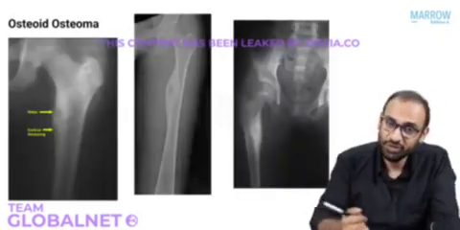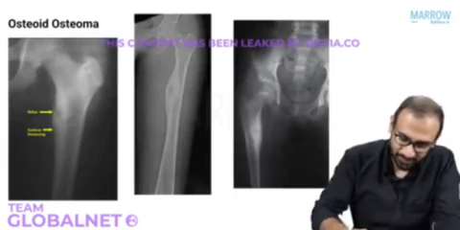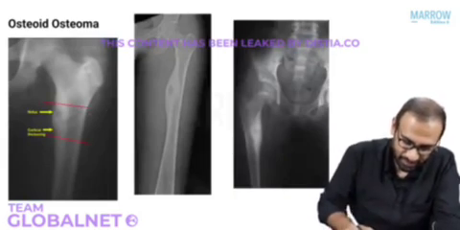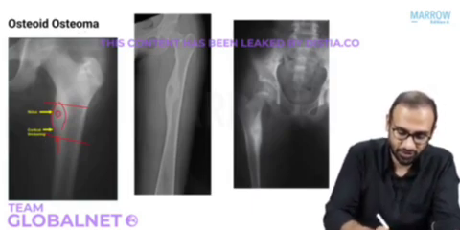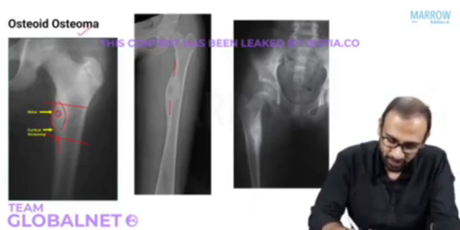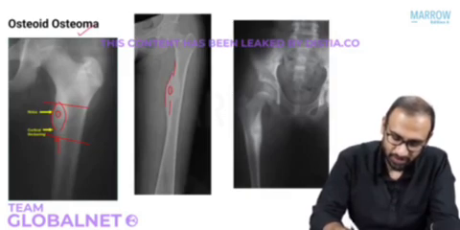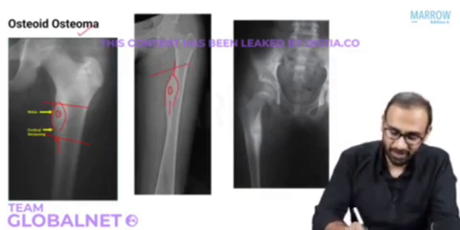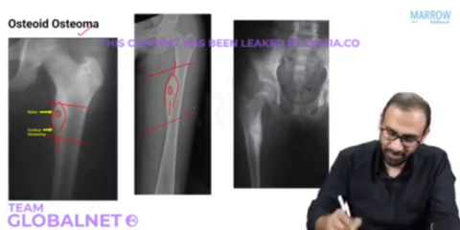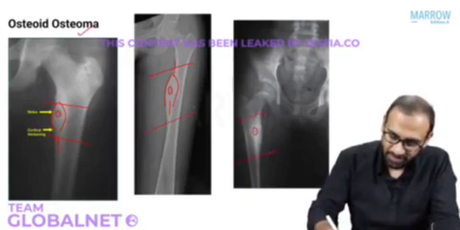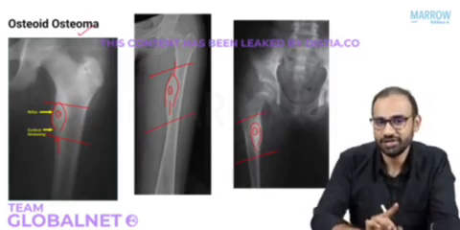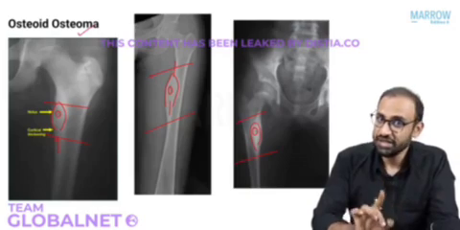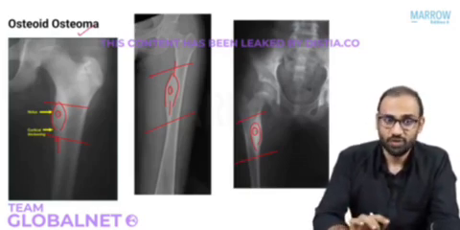Very importantly, you have to learn how to diagnose this on X-ray. So look at this X-ray. This is a lesion here in the diaphysis of the bone. It's in the cortex. There is a central lucent nidus surrounded by dense sclerotic rim. This is your osteoid. Again, look at this. A cortical lesion, central lucent nidus surrounded by a dense sclerotic rim in the diaphysis, particularly of the femur. Again, diaphysis of the femur, central lucent nidus, dense sclerotic rim. The nidus is less than 2 centimeter in size. Patient's pain is in the night, which is relieved with aspirin. This is osteoid. Now, why is it important to know this?